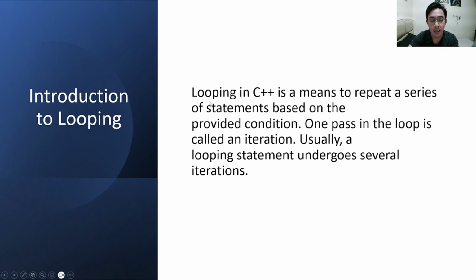Looping in C++ is a means to repeat a series of statements based on the provided condition. One pass in the loop is called an iteration. Usually, a looping statement undergoes several iterations.